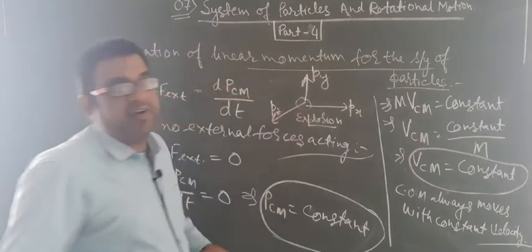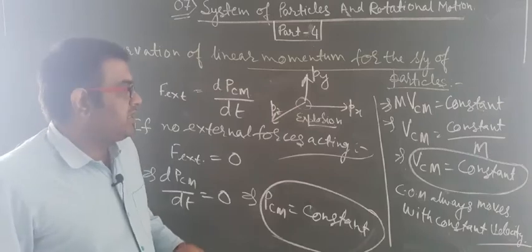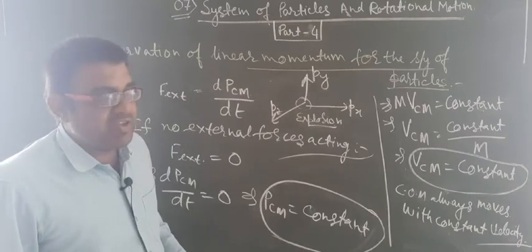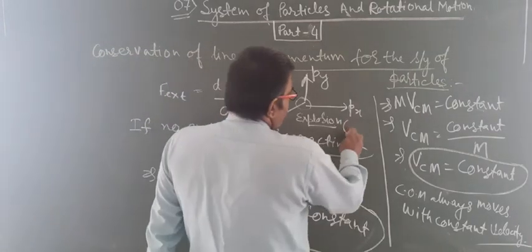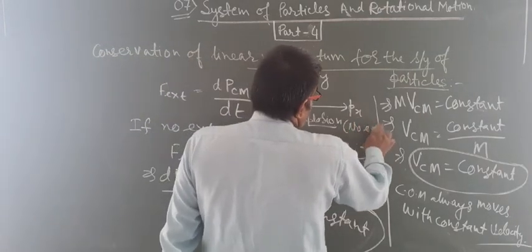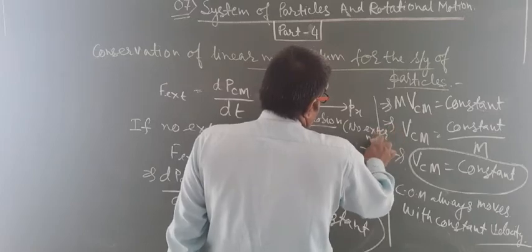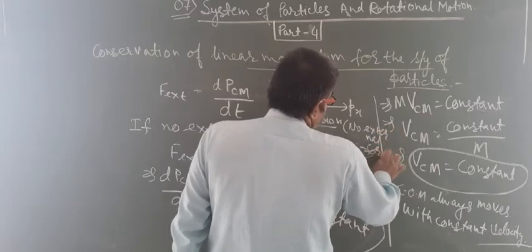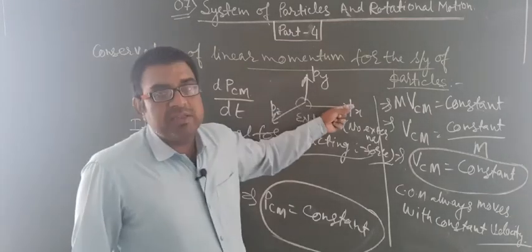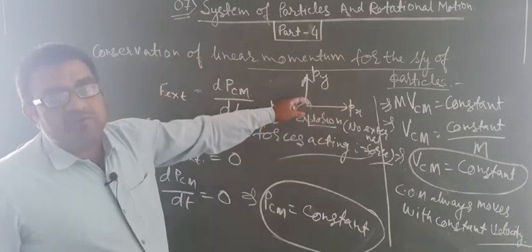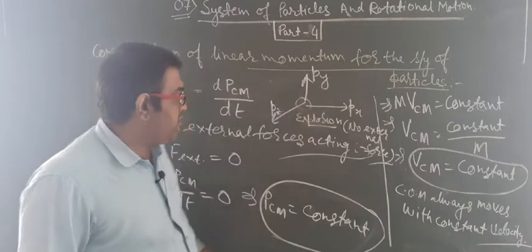These are the different momenta of the object in x, y and z directions, and if it is an explosion, then there is no external force, and so px, py and pz are constant.